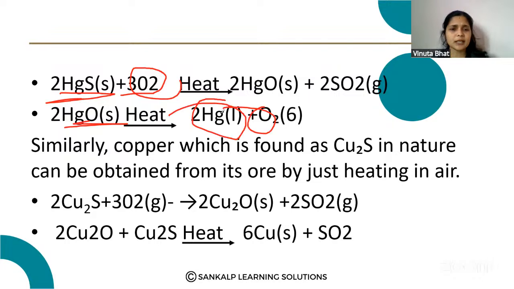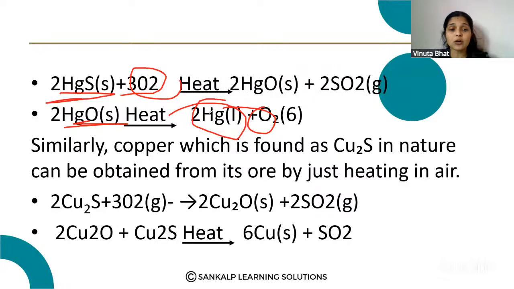Similarly, copper, which is found as copper sulfide in nature, can be obtained from its ore by just heating in air. Please note down these reactions also. Please practice these reactions also. These reactions are very important. When the copper sulfide is heated with oxygen, it forms copper oxide and sulfur dioxide.